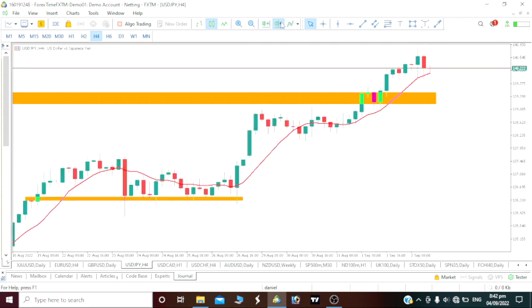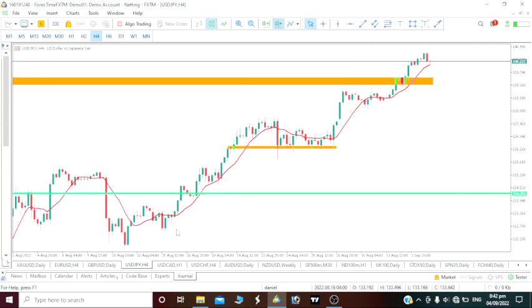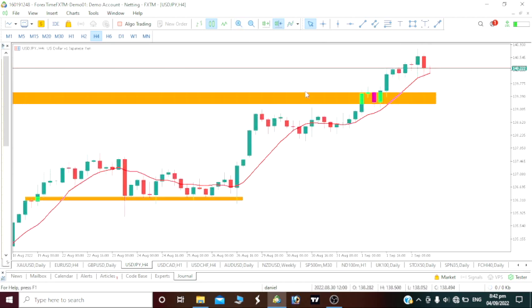Now to enter this trade, by the way, on our 4-hour time frame, if you zoom it out, we can see this is an uptrend move. That is one. Secondly, our price is above our 10-period moving average, and possibly we can still continue to go in an uptrend move.